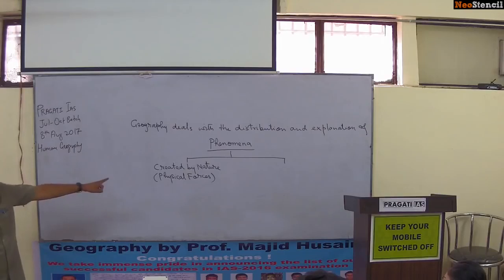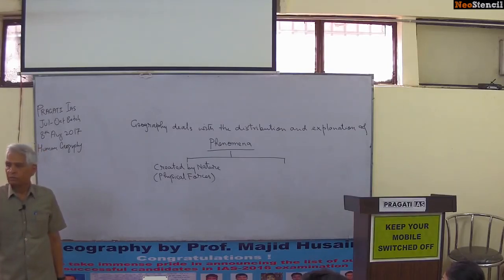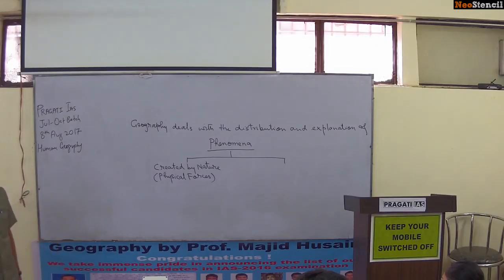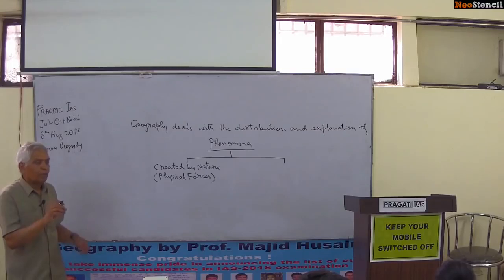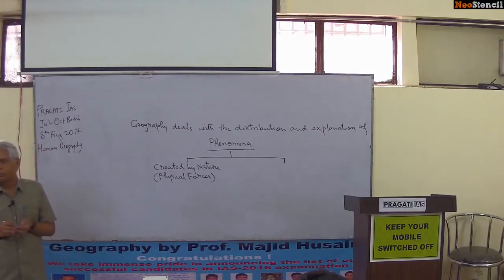They say nature or physical force. So what has been created on the earth? Mountains, not by man, by natural forces. Drift of continents, by natural forces. All the rivers are the creation of natural forces. Ocean bodies, temperature and rainfall, climatic conditions, natural vegetation. These are the things which have been created by natural agencies, natural forces.